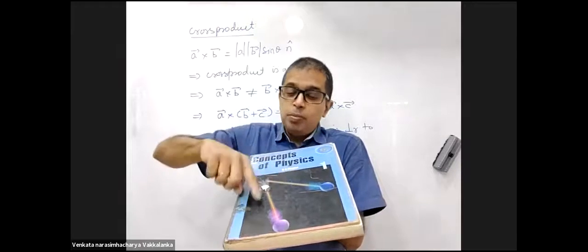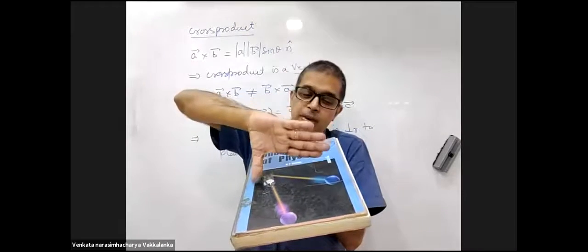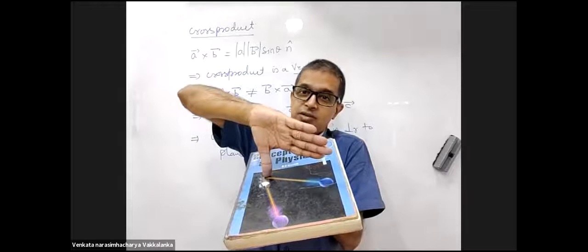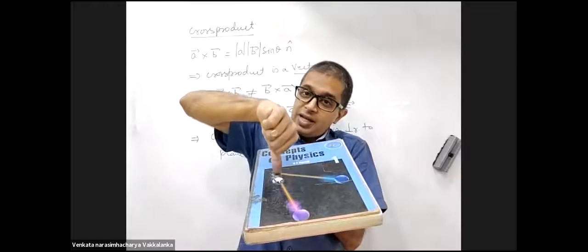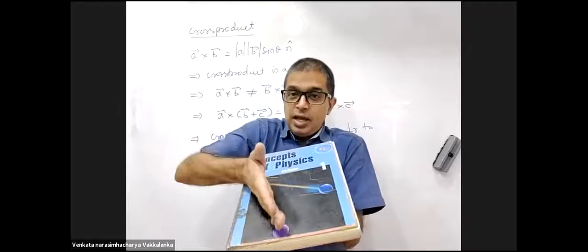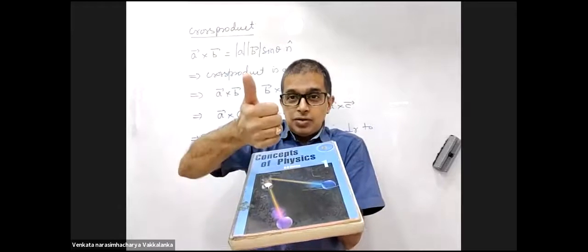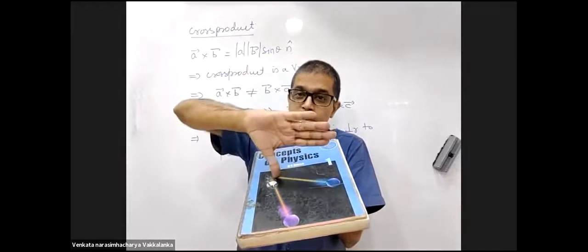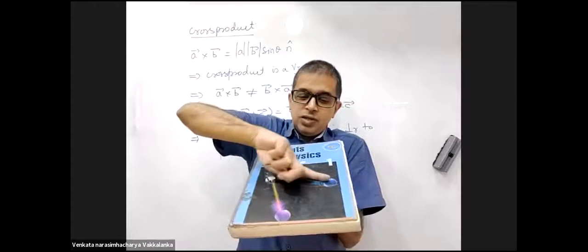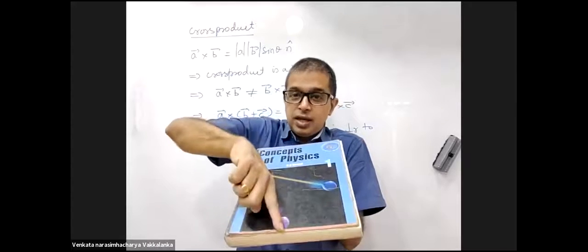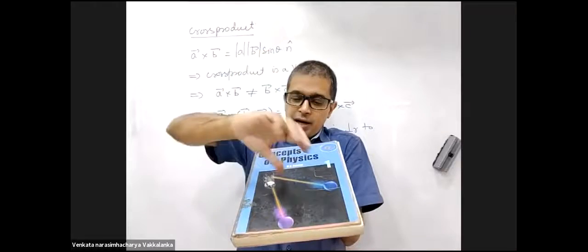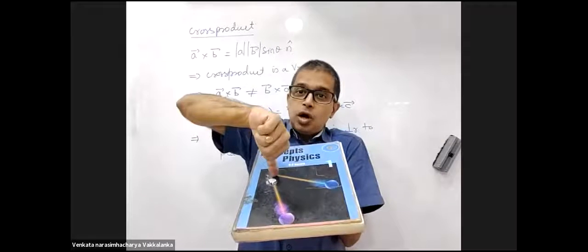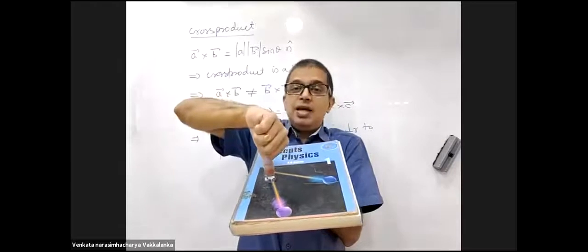Now, if I ask you B cross A, I place my four fingers on the first vector, rotate them towards the second vector. B cross A, I am getting inwards. A cross B, I am getting outwards. A cross B, I am getting it perpendicularly outwards. B cross A, I am getting perpendicularly inwards.